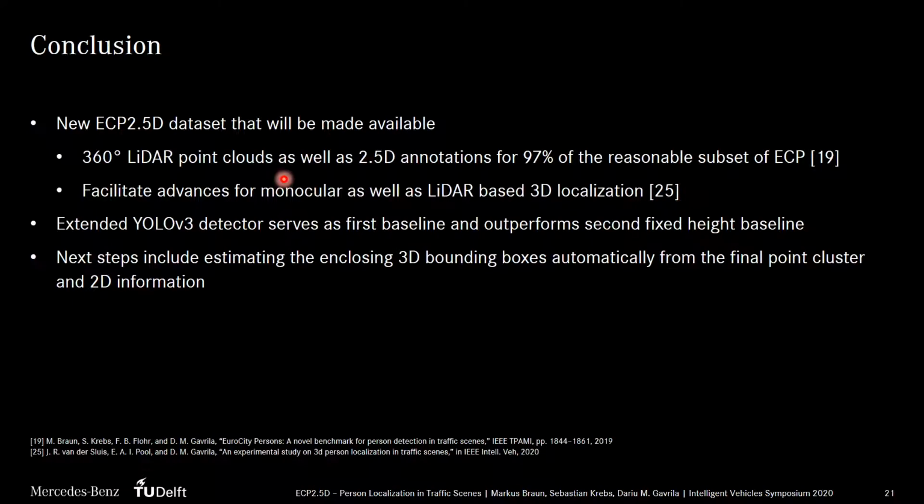We presented our new ECP2.5D dataset that will be made available for scientific non-commercial use. We will publish 360-degree LiDAR point clouds corresponding to the images of the original EuroCity Persons dataset as well as the 2D annotations. Doing so, we aim to facilitate advances for monocular as well as LiDAR-based or hybrid 3D localization. Our extended YOLO V3 detector, including uncertainty estimation, serves as first baseline and outperforms the second fixed height baseline on our new dataset. In the future, the extracted point cloud clusters, the 2D extent of the bounding box and the orientation information already present in EuroCity Persons could be used to automatically generate enclosing 3D bounding boxes.